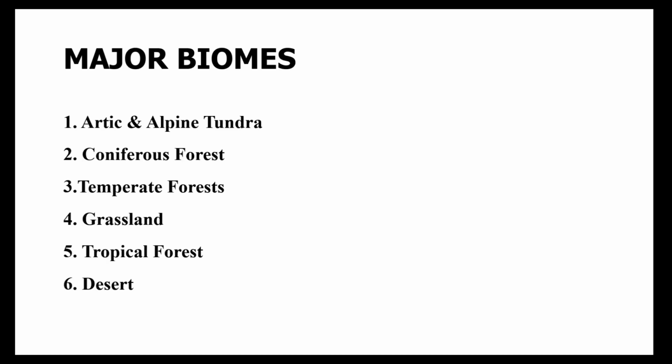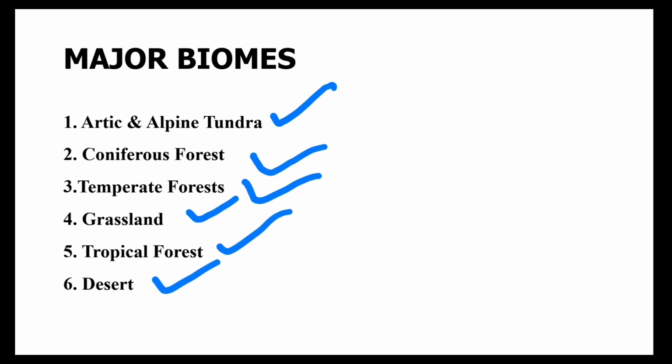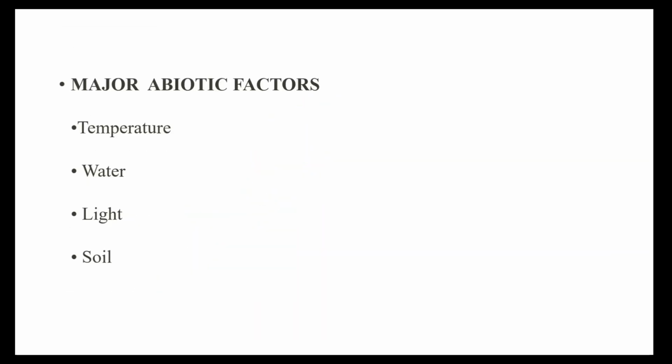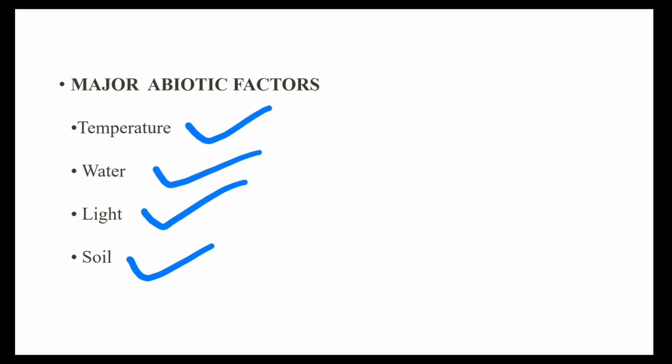Then major biomes. Major biomes of our world are Arctic and alpine tundra, then coniferous forest, then temperate forest, grassland, tropical forest, desert. So here it is mentioned that this graph shows how the precipitation pattern and temperature pattern affect the type of biome. So the major abiotic, or physical, or environmental factors are temperature, water, light and soil.